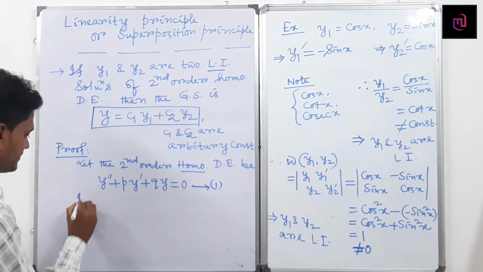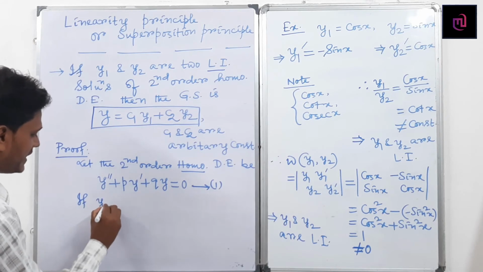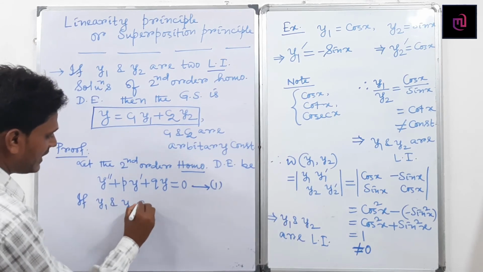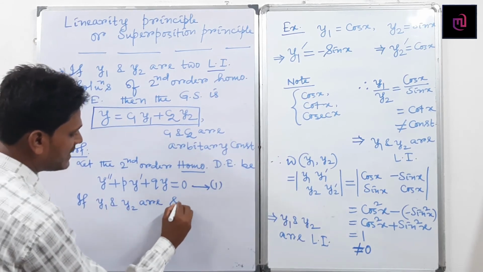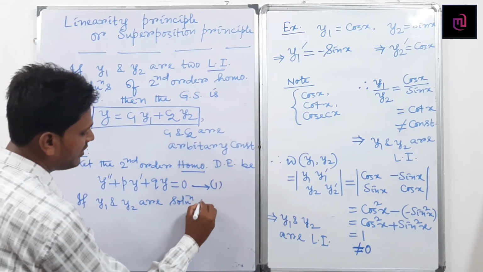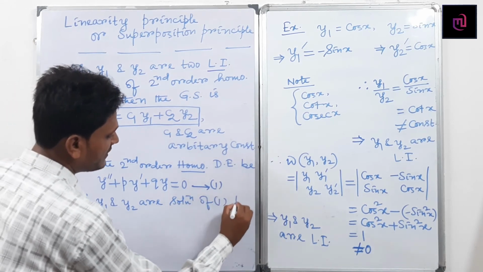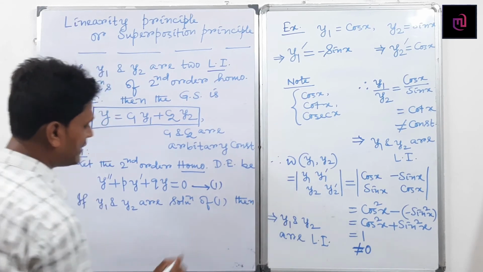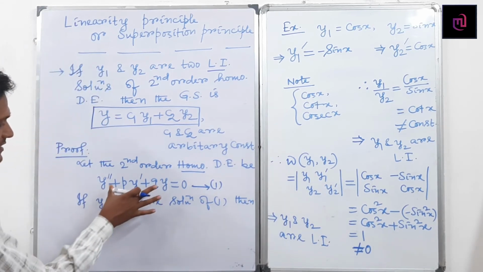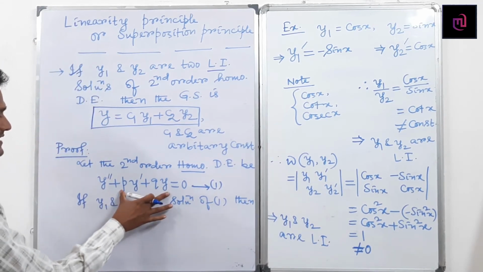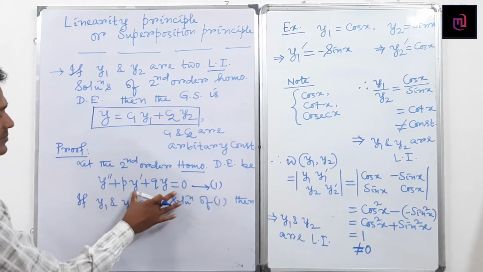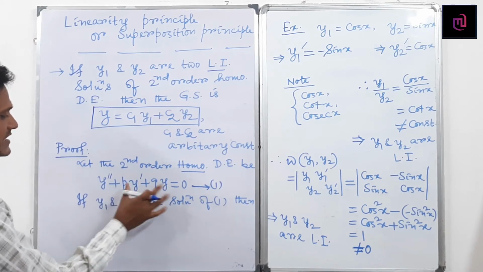If y1 and y2 are solutions of 1, then if y1 is a solution, y1 must satisfy this equation. If y2 is a solution, y2 must satisfy this equation.